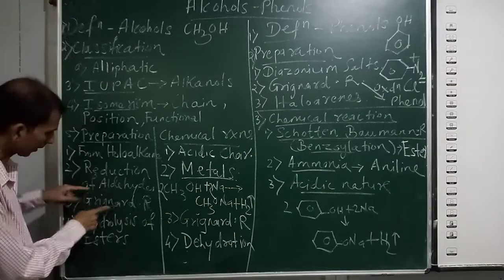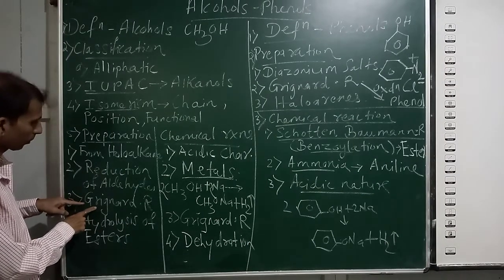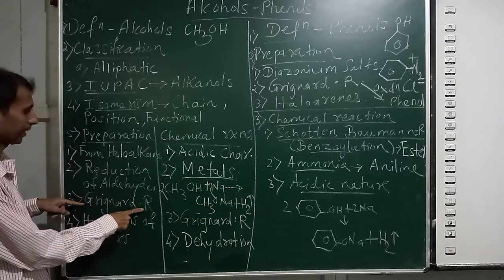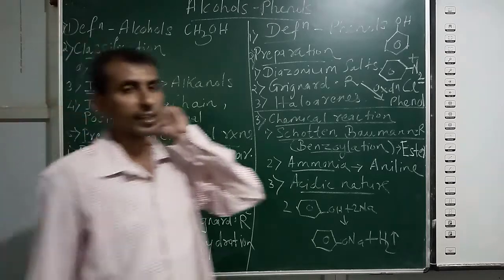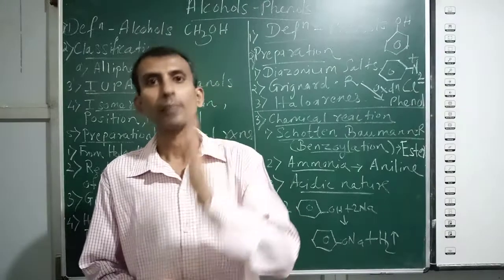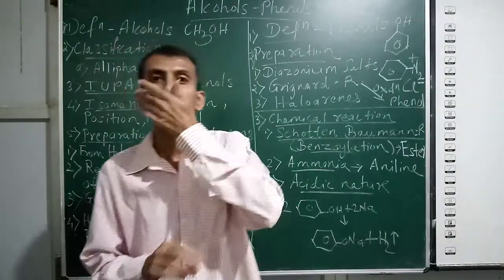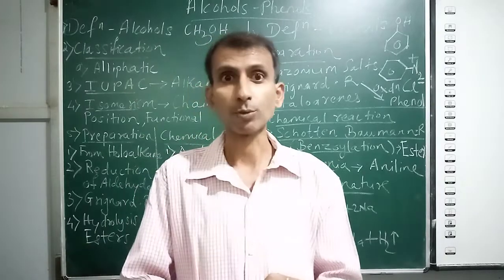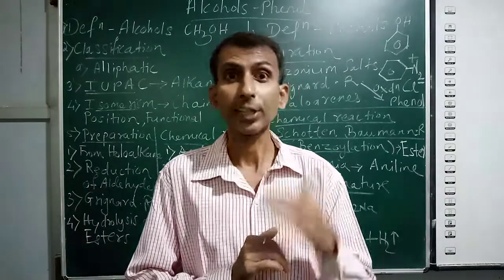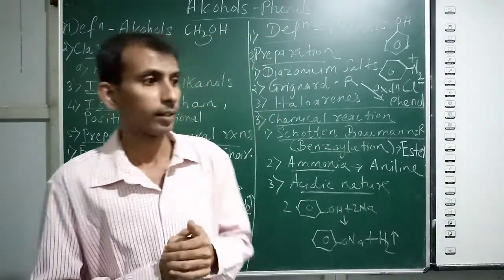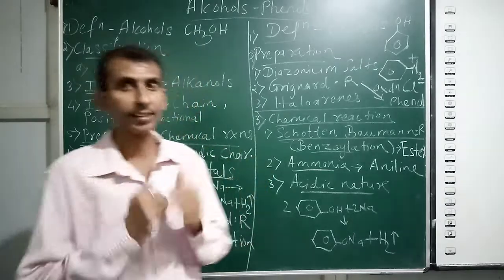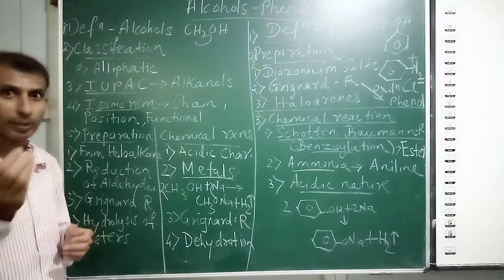Then a very important method of preparation is from Grignard reagent. Grignard reagents are nothing but alkyl magnesium halides, and they mostly react with carbonyl compounds, aldehydes and ketones. Here you take any aldehyde, and in the first step you get an intermediate.